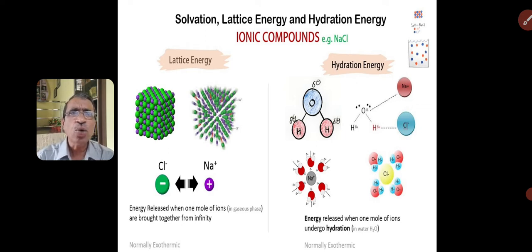This slide shows the solvation, lattice energy and hydration energy in case of sodium chloride. The energy released when 1 mole of ions are brought together from infinite distance is called lattice energy, and the energy released when 1 mole of ions undergo hydration is called hydration energy.